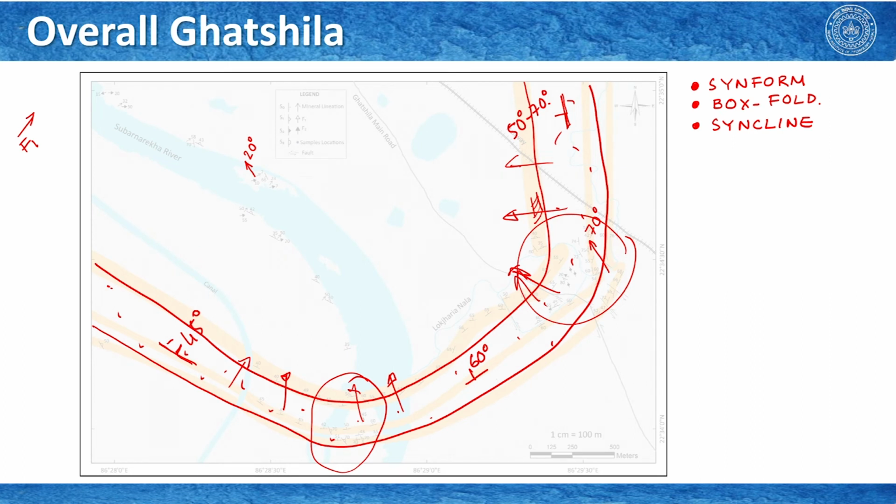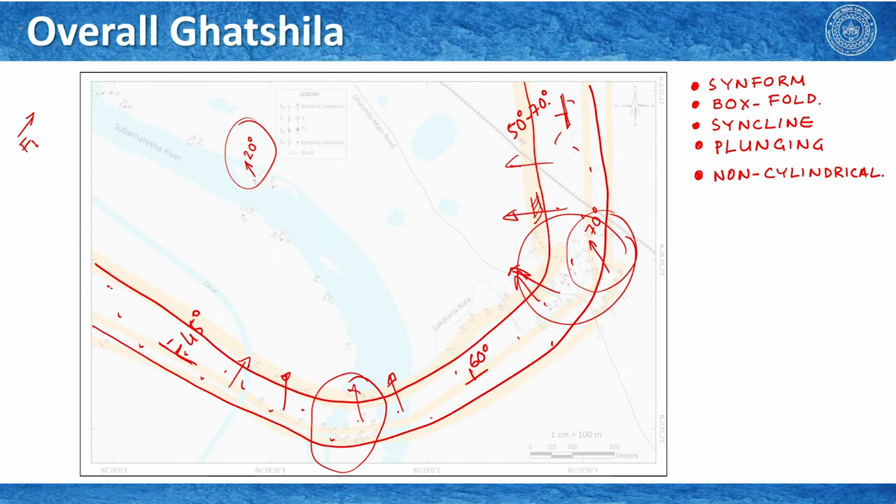Now, let us talk about the plunge. Okay. The fold is of course a plunging fold. Here it is much higher, here it is much lower, but this is a plunging fold. Because the plunging of the fold is not consistent throughout the area, we can clearly say that this is a non-cylindrical fold. And from many small scale features we have identified this.